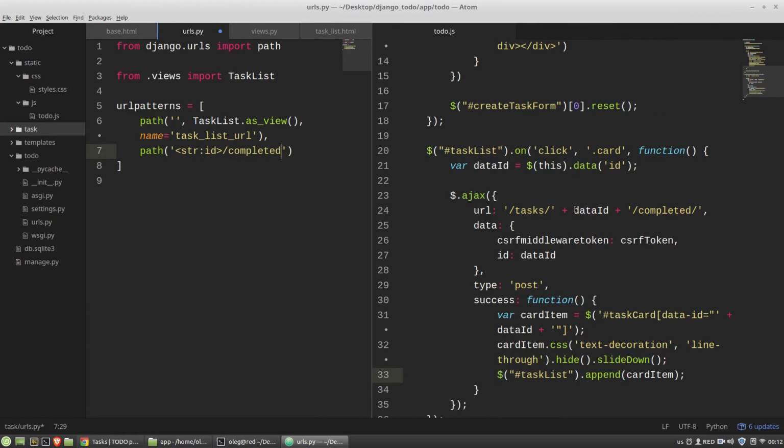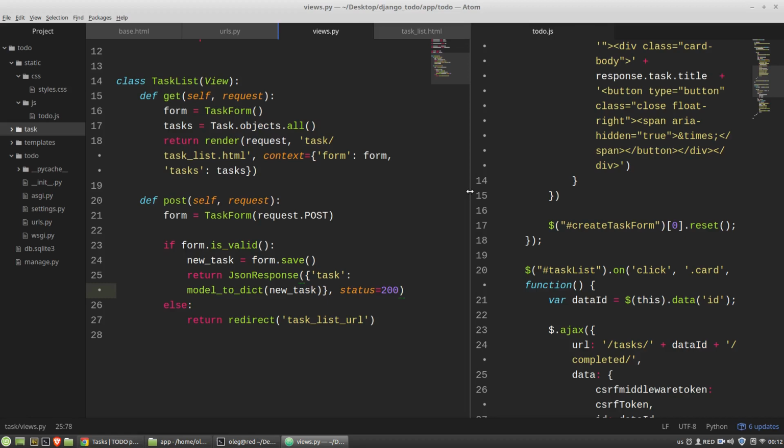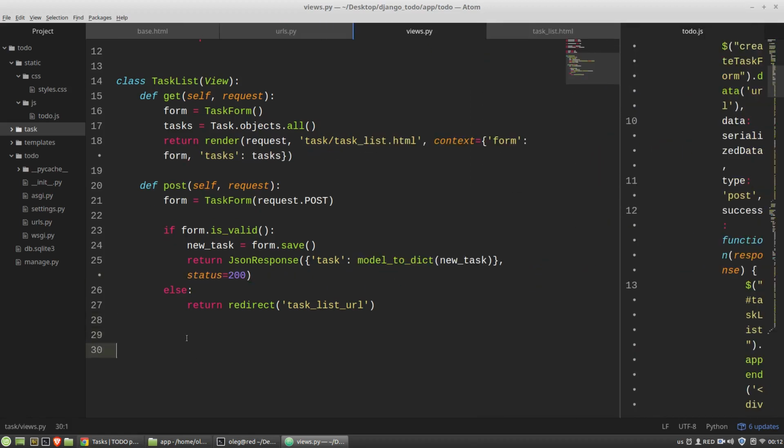Like I said here, the handler is the task list view. Sorry, task complete. It will be a different view, task complete. So I have to create the task complete view.